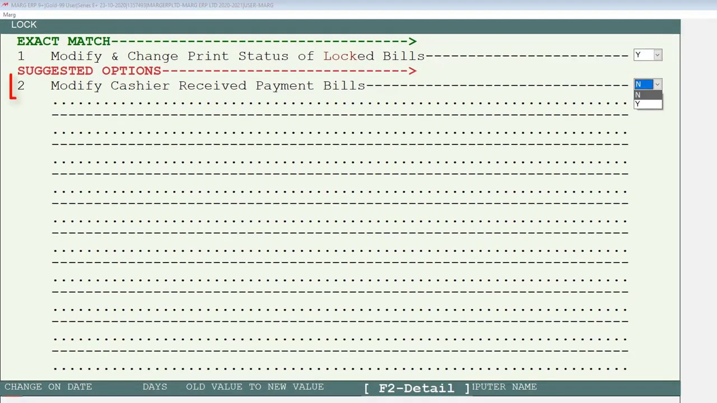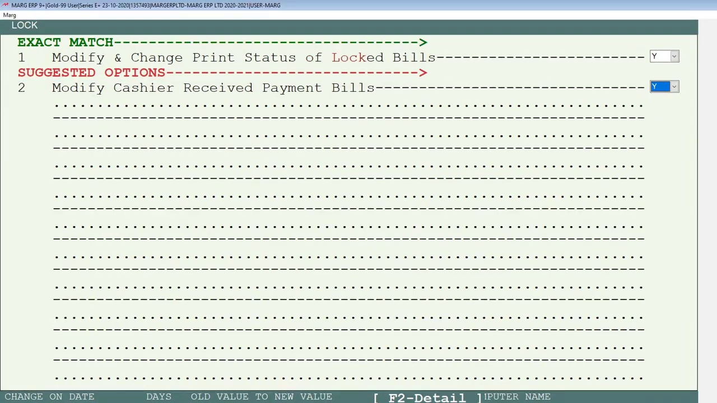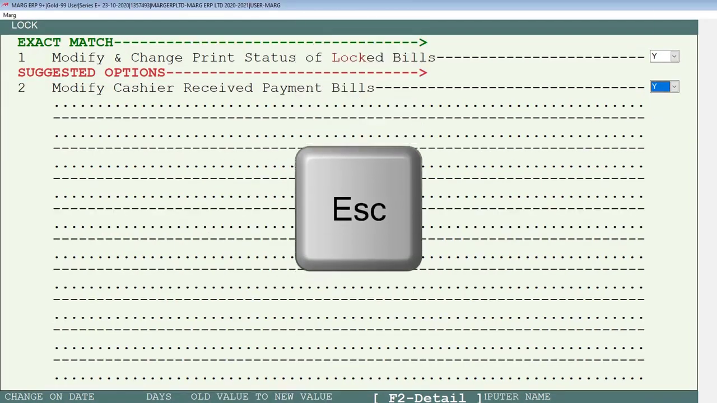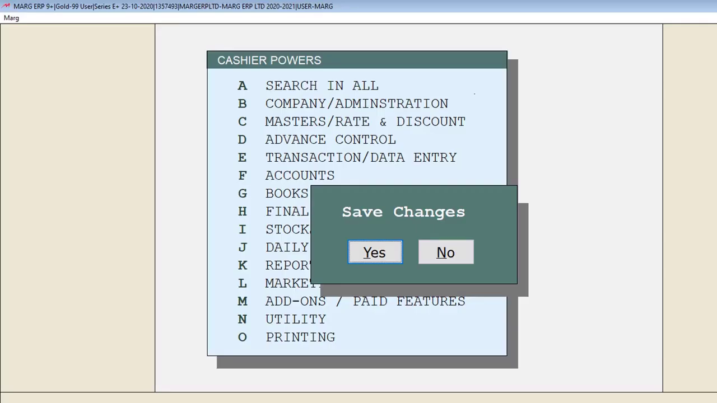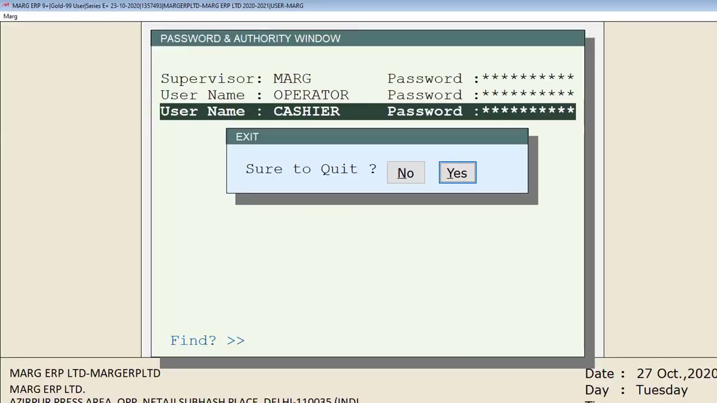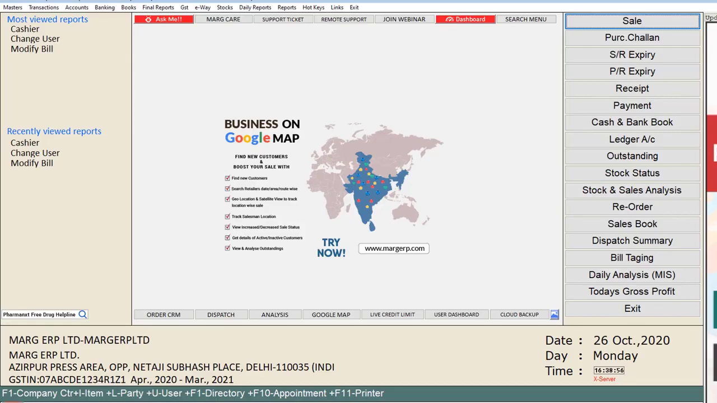Similarly, enable the next field, that is, set the modify cashier received payment bills field to Y. Then, by pressing the escape key, we will save the changes, and by clicking on yes on the quit window, we will come to the home screen of the software.